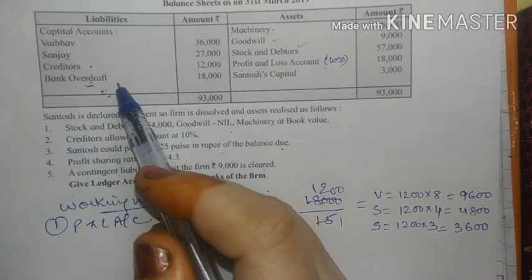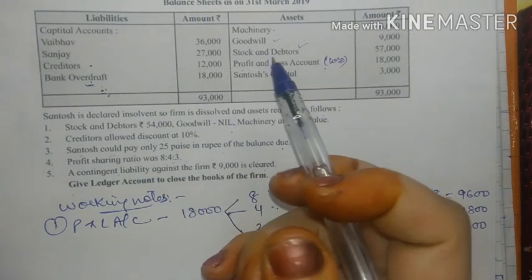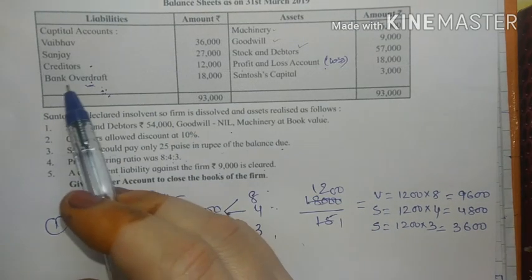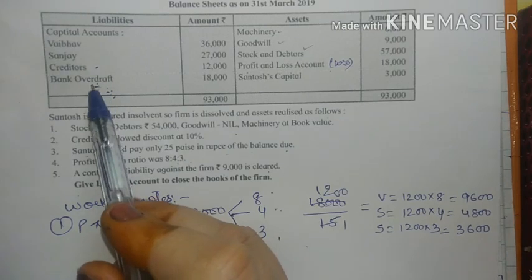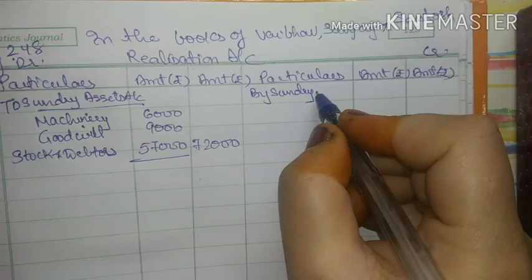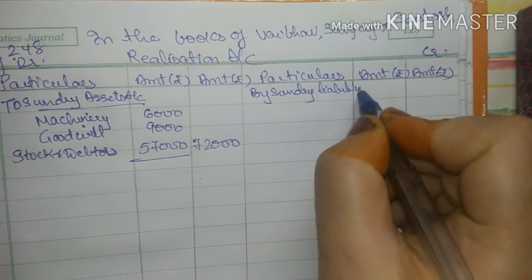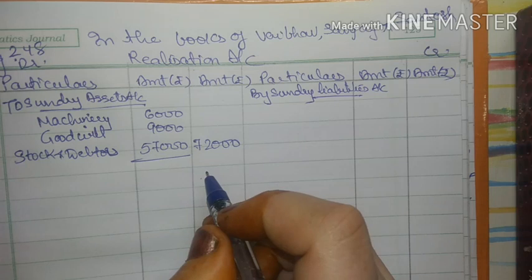So we can transfer it as a liability also, or we can show it as a bank account credit balance also. Here in this problem I am taking it as a liability. Okay, so there are two liabilities, creditors and bank overdraft. Realization account credit side by sundry liabilities account, right? So there were two liabilities.